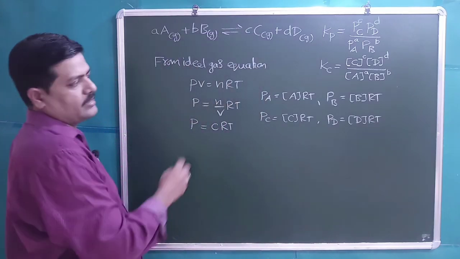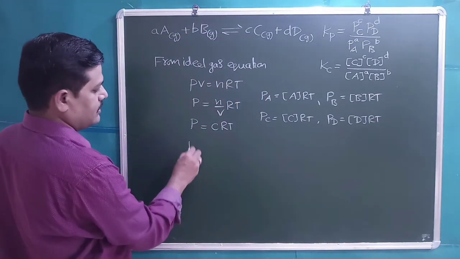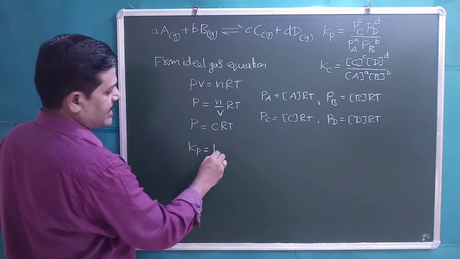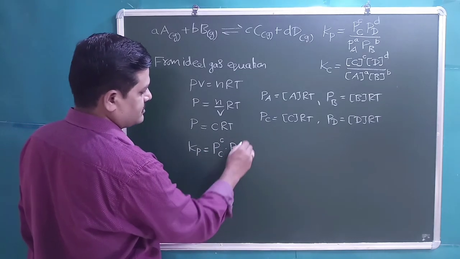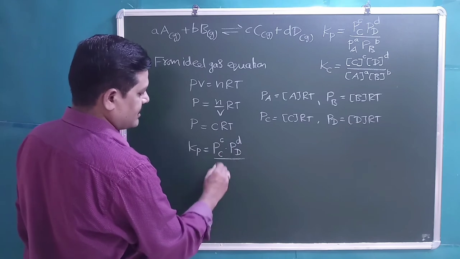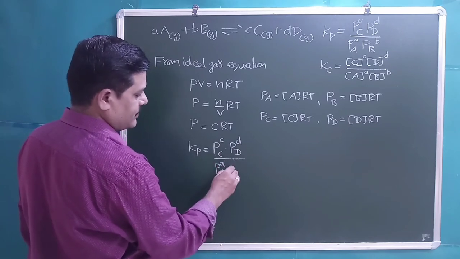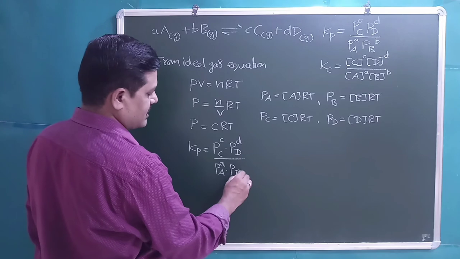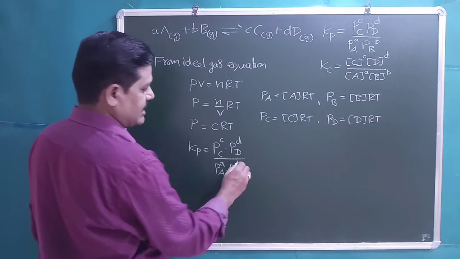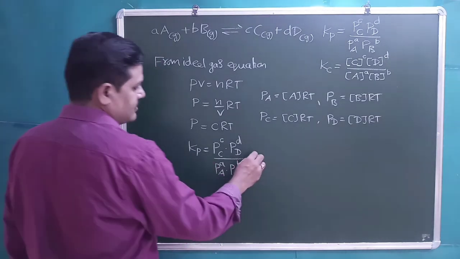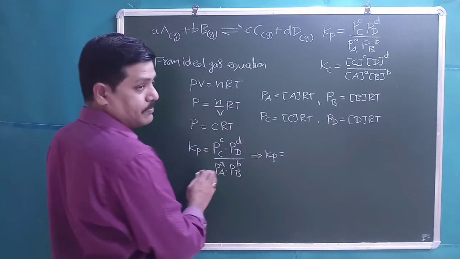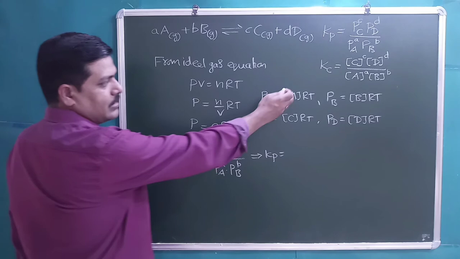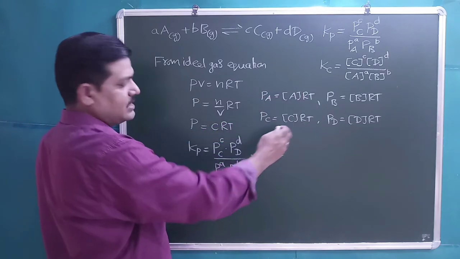Students, now let us take the expression for the Kp. Kp is equal to partial pressure of C raised to the power of C, partial pressure of D raised to the power of D, divided by partial pressure of A raised to the power of A, partial pressure of B raised to the power of B, right? So students, let us substitute these Pc, Pd, Pa, Pb values in terms of the active mass of A, B, C, D.